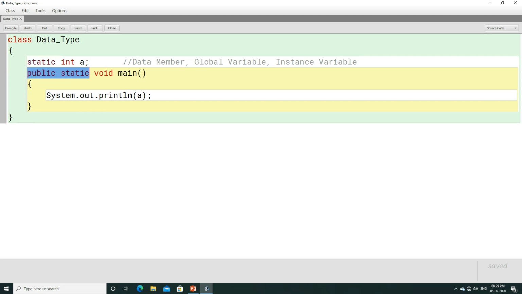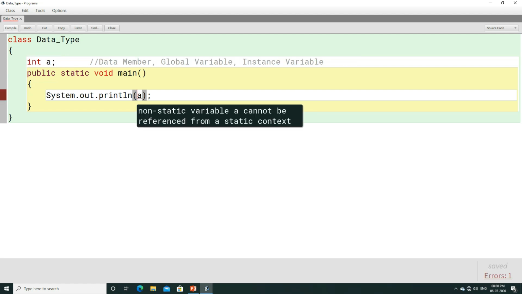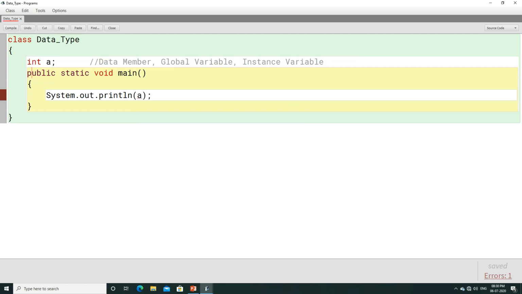For the time being, just remember that the main method is written with the static keyword, so we are writing static here. But I will show you other examples in class 10 of how we can use a non-static variable from a static context. If I don't write static here, it is going to give me an error. So, not to get this error, I'm going to write static here. The program can be compiled.